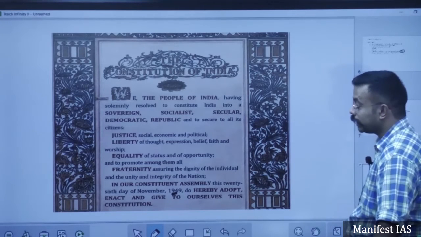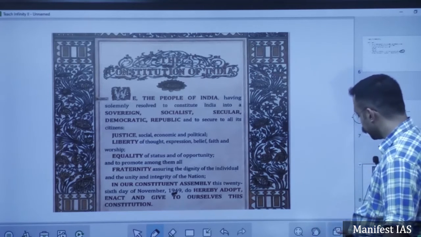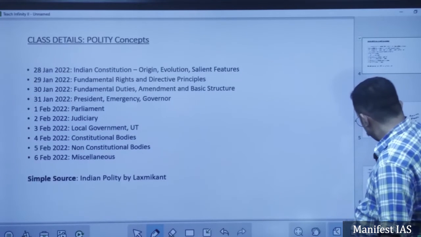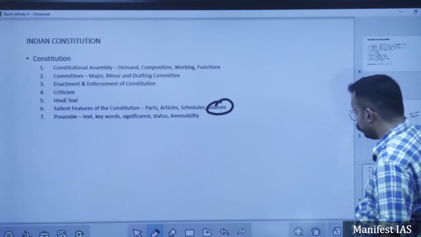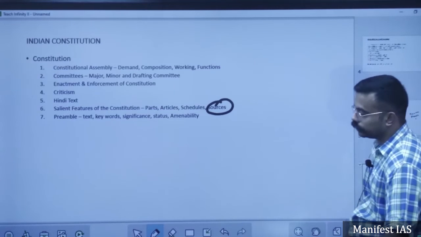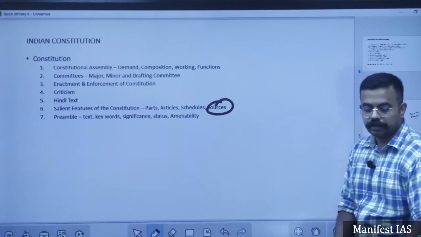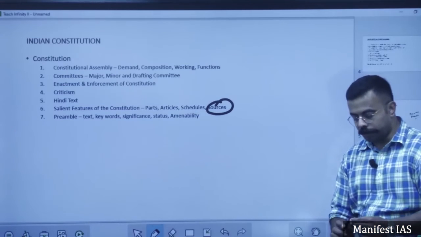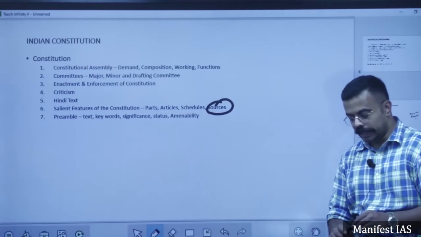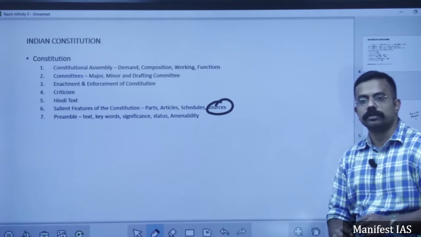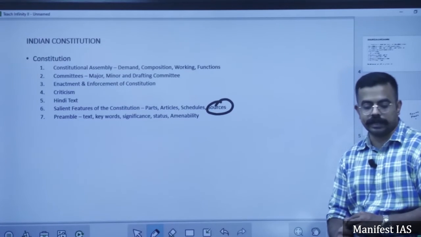Next comes, what are the keywords in the constitution? Sovereign. Sovereign means India is not being ruled by any other country. We are on our own. We are our own identity.